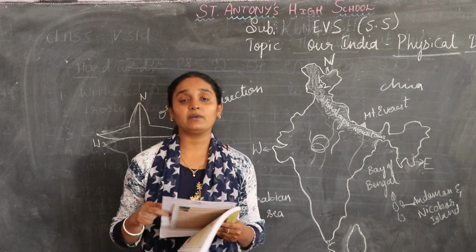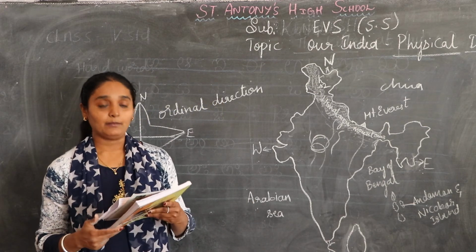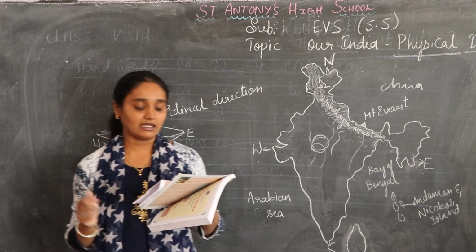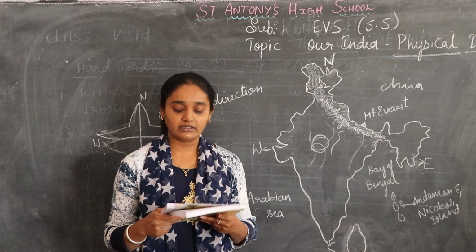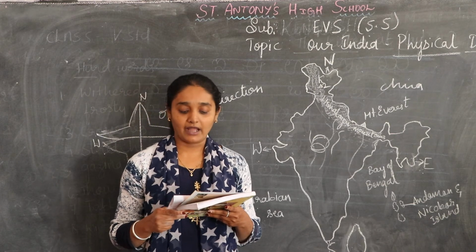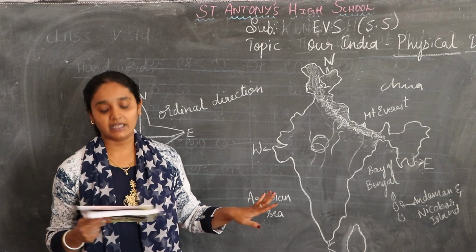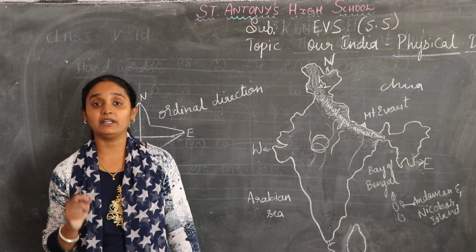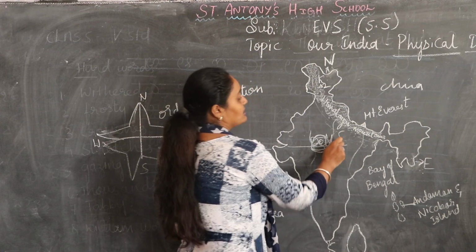I told you some of the neighboring countries. Which are the neighboring countries of our India? Pakistan, Afghanistan, China, Nepal, Bhutan, Bangladesh, Myanmar and Sri Lanka. These are all the neighboring countries. So which is our national capital territory? Delhi. So it comes here. Delhi is also known as the heart